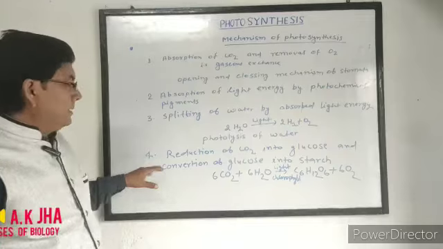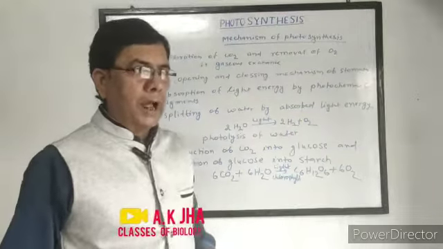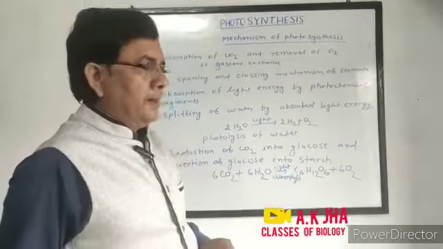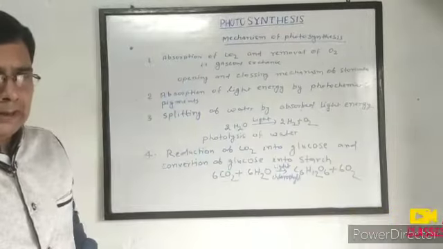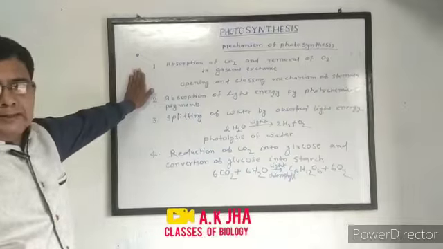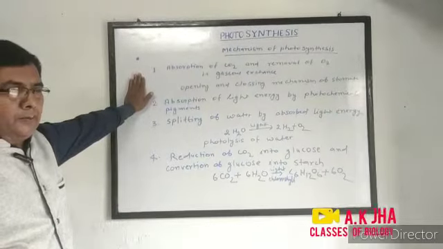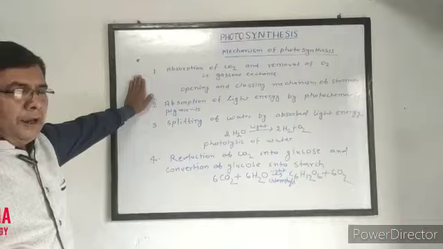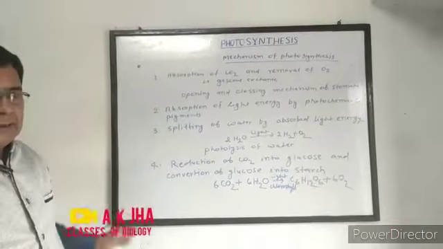Now, next is reduction of carbon dioxide. In chemistry, we studied oxidation and reduction processes. Addition of oxygen is called oxidation, and removal of oxygen is called reduction.